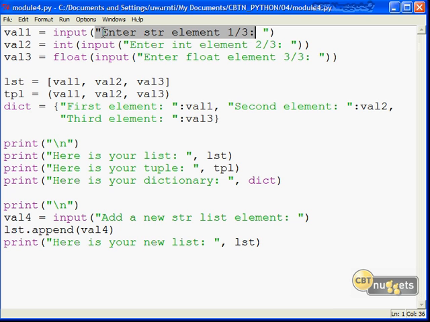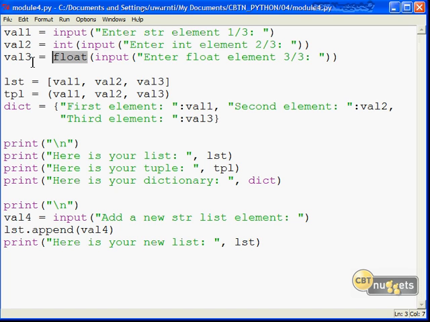And we know already that once the user inputs that string value, it's going to come back and be bound to the string data type by default. Therefore, for our second prompt, where we want an integer, we're wrapping this input function in the int function. Pretty clever, huh? We can take 2 lines of code and combine them into 1. Similarly, for val3, we're going to ask for a float number, or a float element, and we're going to run the float function to make sure that val3 is in fact associated with the float data type.